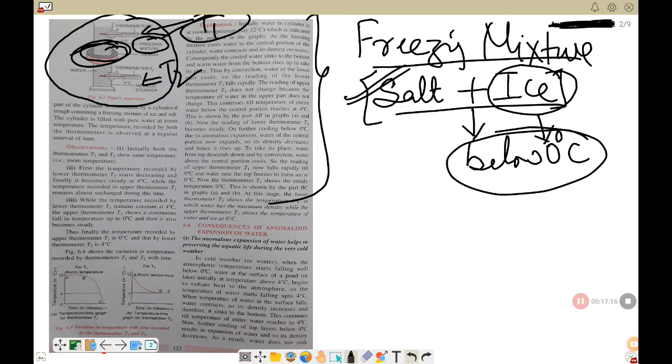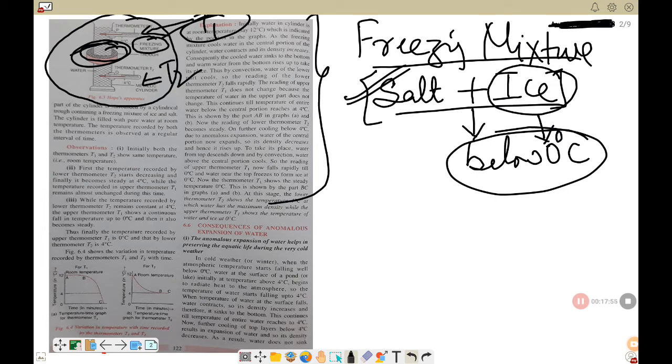Consequently the cooled water, what happens? It sinks down to the bottom, and the warm water from the bottom rises up to take its place. Thus by convection water of the lower part cools, so the reading of the lower thermometer T2 falls rapidly. The reading of the upper thermometer T1 does not change because the temperature of water in the upper part does not change initially. This continues till the temperature of the entire water reaches 4 degrees Celsius. Thus, this is shown by the part AB in the graph.